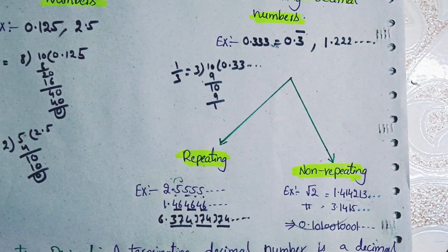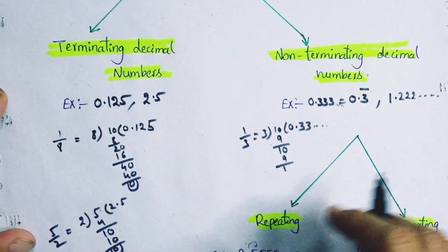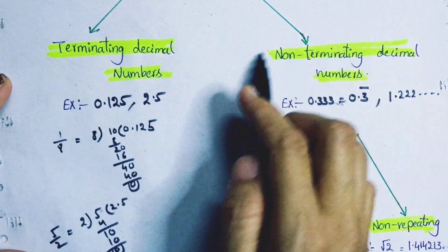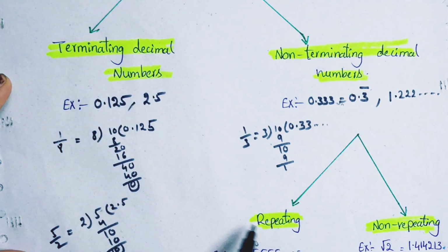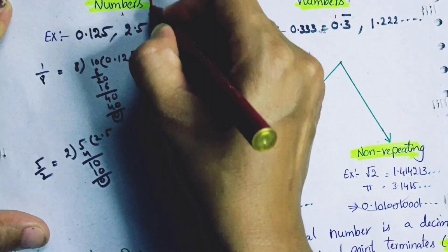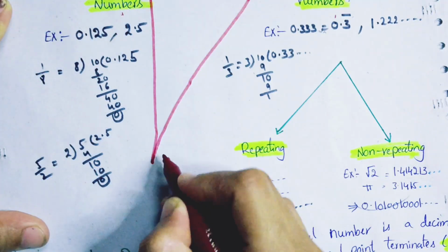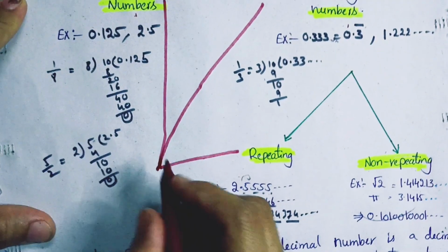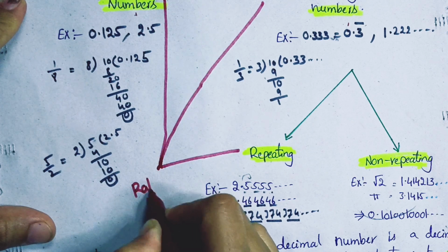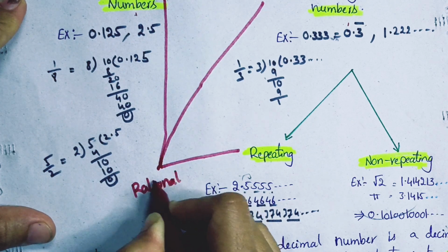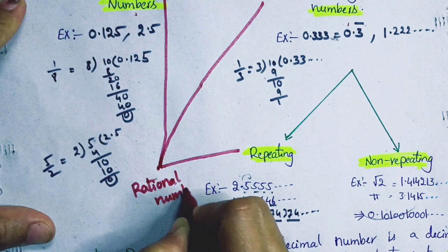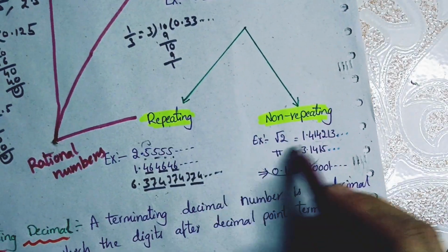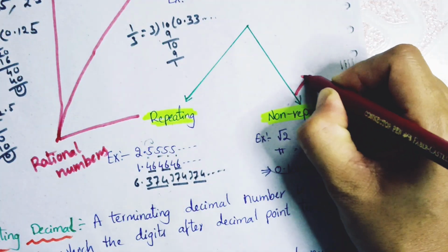Now it's clear. And one more thing I have to tell you here. These terminating decimal numbers and the non-terminating repeating numbers, these three together we call rational numbers. And these non-terminating non-repeating numbers are irrational numbers.